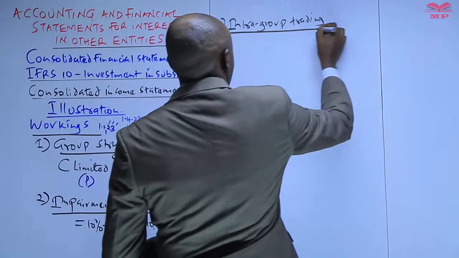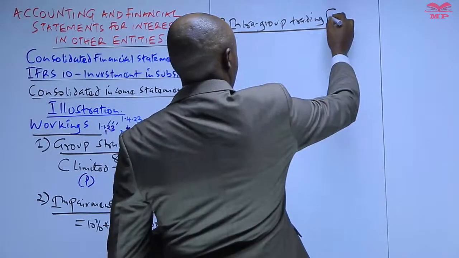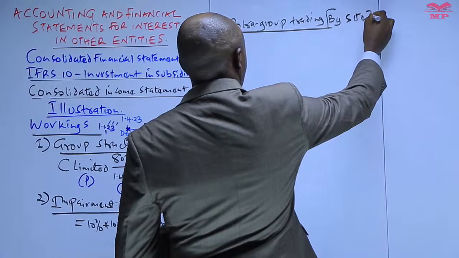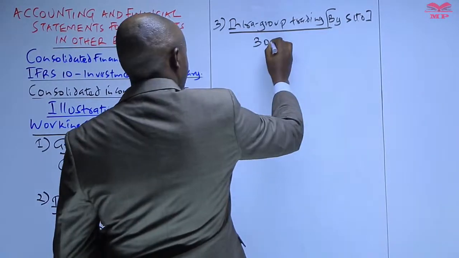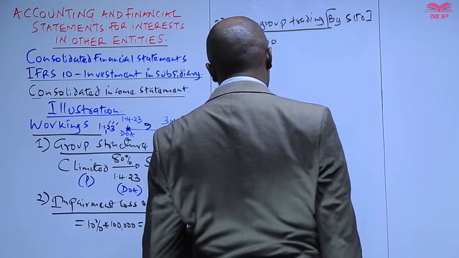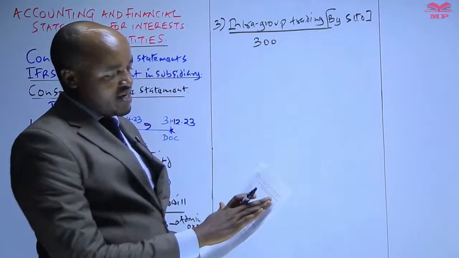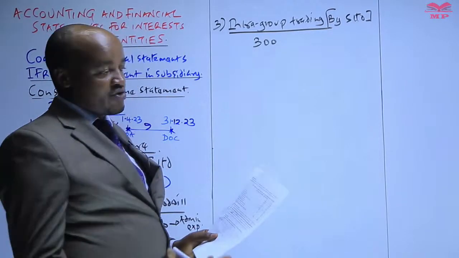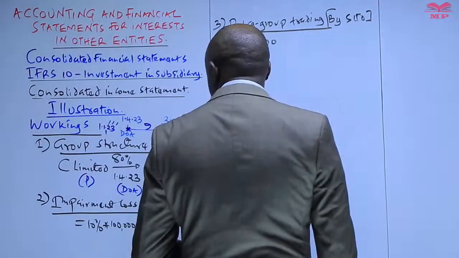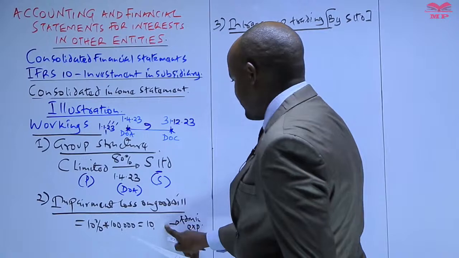Intra-group trading. Sales between the group members, and in this case it is also important to note that these were sales by our subsidiary, that is S Limited, to C. So the goods which were sold by our subsidiary, S Limited, to C had a value of 300,000, and also our figures, which are given in the statement of profit or loss, are in thousands of shillings. So when taking any figure from the additional information, also recall to omit the last 3 zeros. In fact, this will also apply here. That figure we're going to take as 10,000.